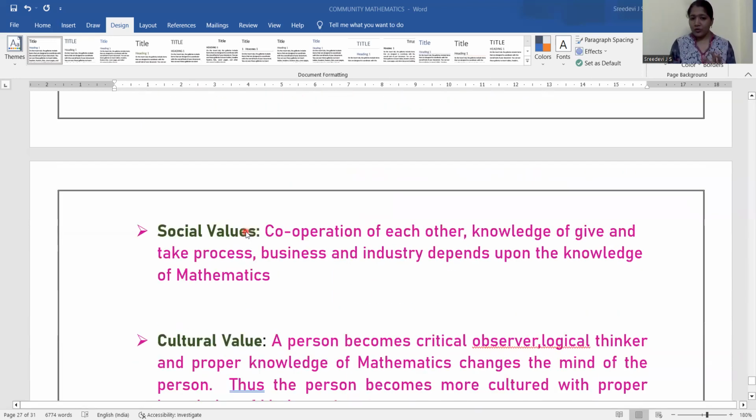Then social values. What is the group discussion we have just discussed, right? Cooperation with each other, knowledge of give and take process. Business and industry depend upon the knowledge of mathematics. So the social values have to be developed. Cooperation is the basics. Then give and take process. So in a business industry, these are very, very important. So social values are important.